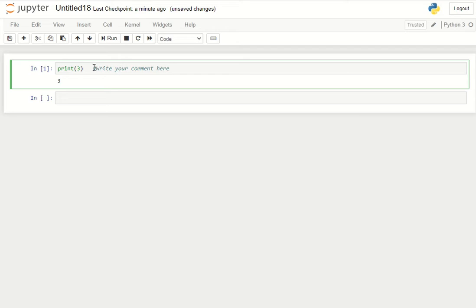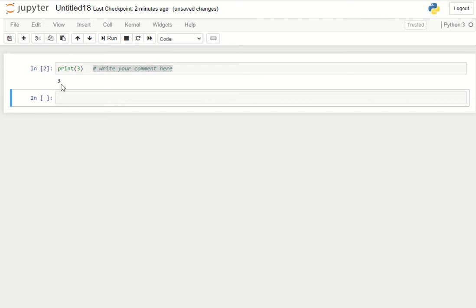You can write your comment here. When you place this symbol, this won't run. That means this piece will not run. It will be considered a comment, and you can still run the Python code.